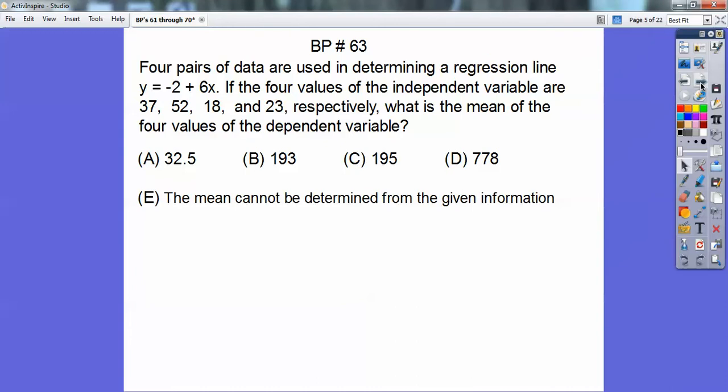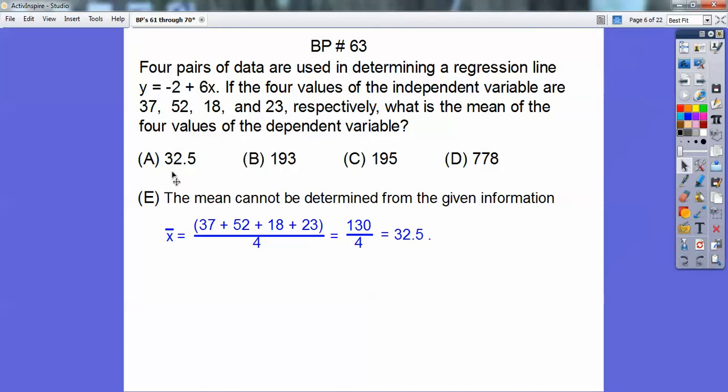Okay, all right, so for pairs of data used to determine a regression line, y equals -2 plus 6x, if the four values of the independent variable are 37, 52, 18, and 23 respectively, what is the mean of the four values of the dependent variable? Well, let's find the mean of those numbers. The mean of those numbers is choice A, and choice A is not the answer.